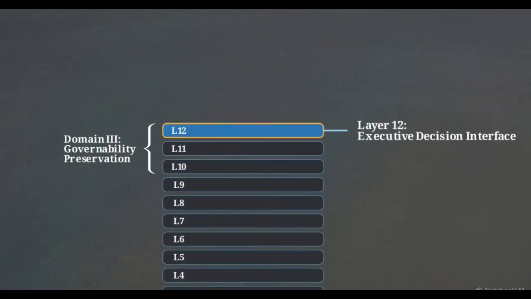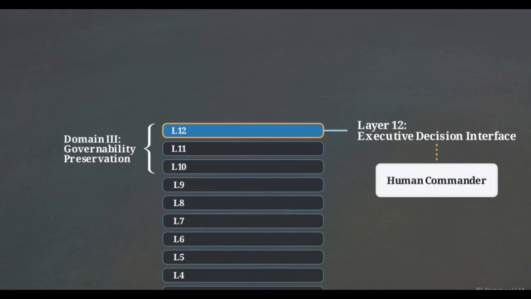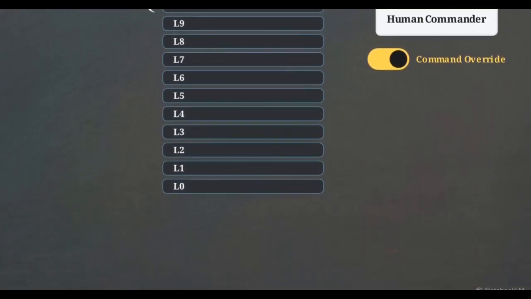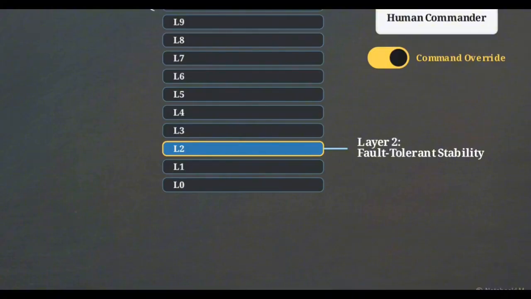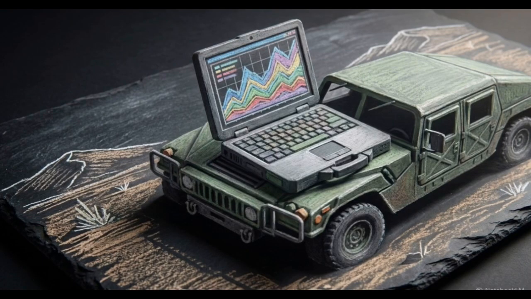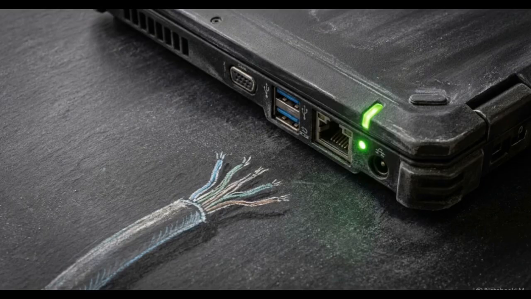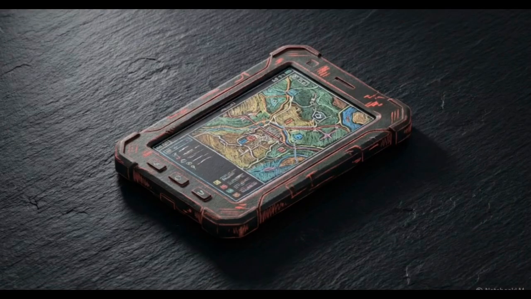Layer 12 is the Executive Decision Interface, which delivers these machine speed recommendations directly to human decision-makers. It preserves full human operator authority, ensuring automated analysis is always subject to command override. To maintain these outputs in contested environments, Layer 2 provides fault-tolerant stability. In denied, disrupted, intermittent, or limited environments, core structural estimates can run locally. Once the multi-layer map is initialized, the system does not require external connectivity to function. This ensures anticipatory intelligence survives direct contact with an adversary's electronic warfare and cyber degradation efforts.